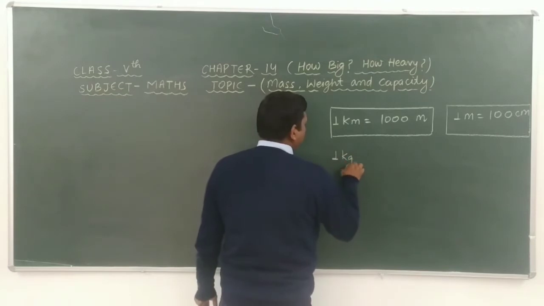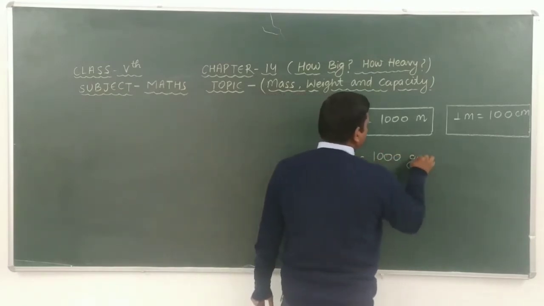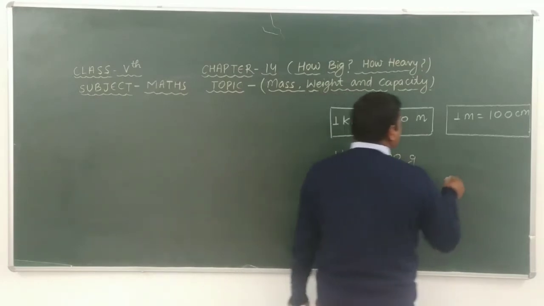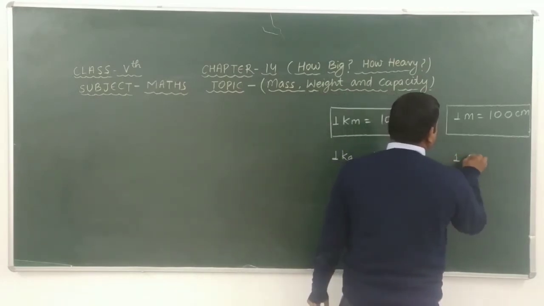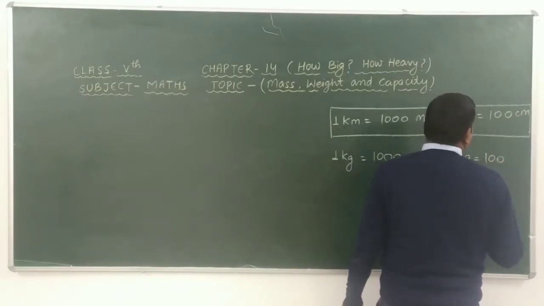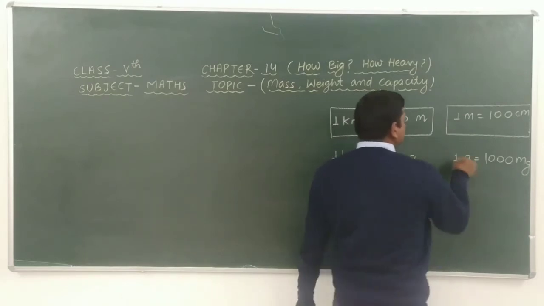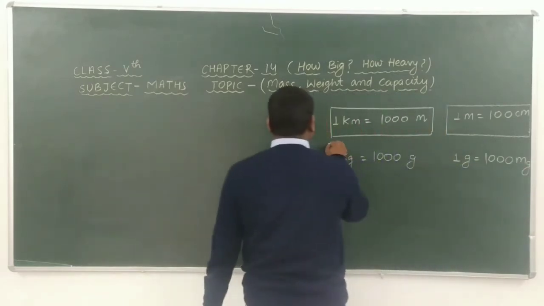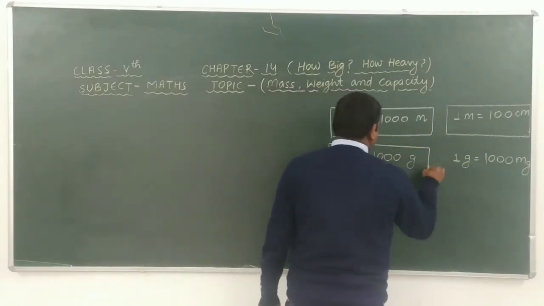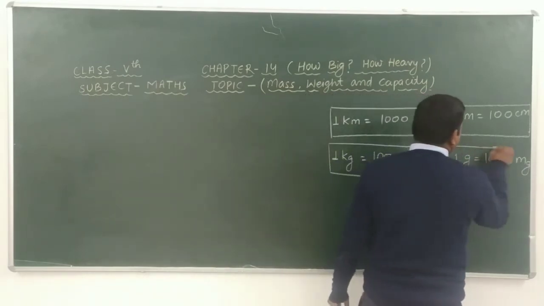Similarly, 1 kilogram is equal to 1000 gram. Okay students? And 1 gram is equal to 1000 milligram. Okay students, please keep in mind 1 kilogram is equal to 1000 gram and 1 gram is equal to